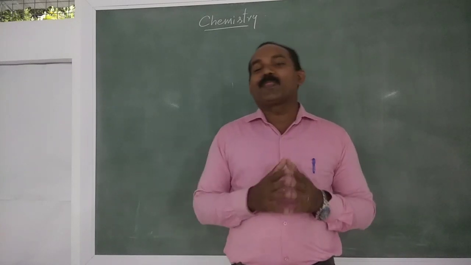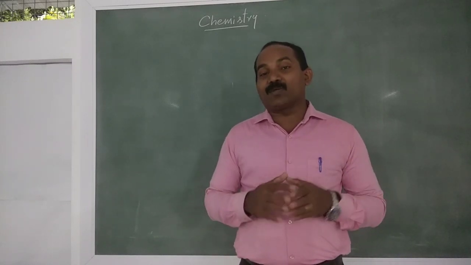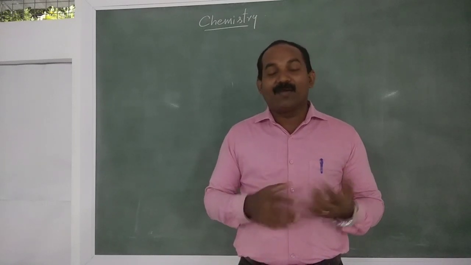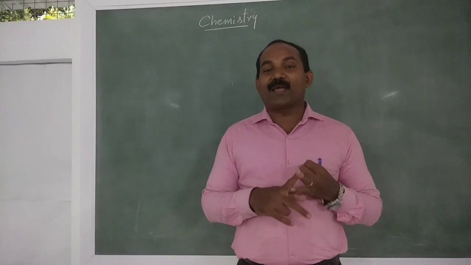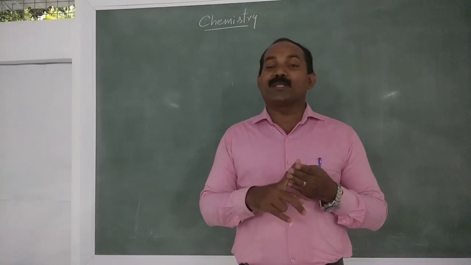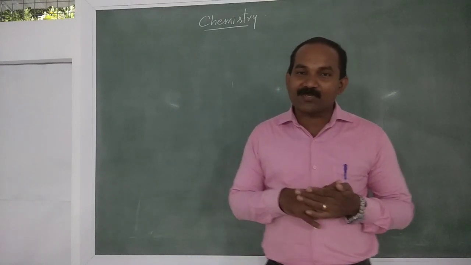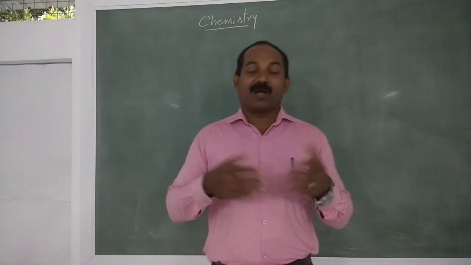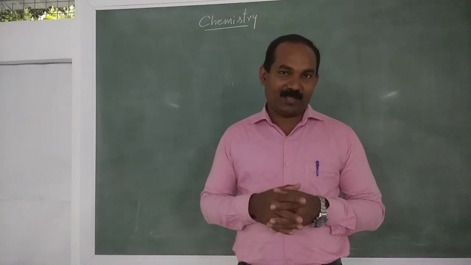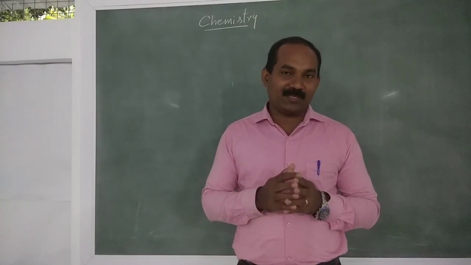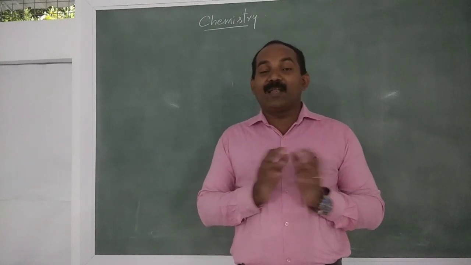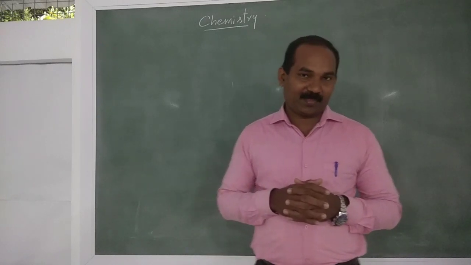The branch of chemistry is further divided into physical chemistry, inorganic chemistry, organic chemistry, pharmaceutical chemistry, analytical chemistry, nuclear chemistry, cosmetic chemistry, agricultural chemistry, etc. All these classifications are done for easy learning of chemistry.